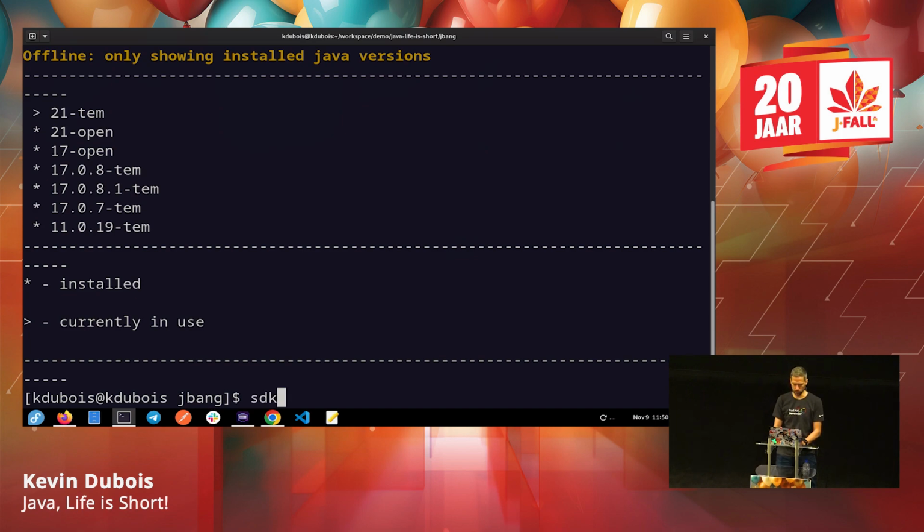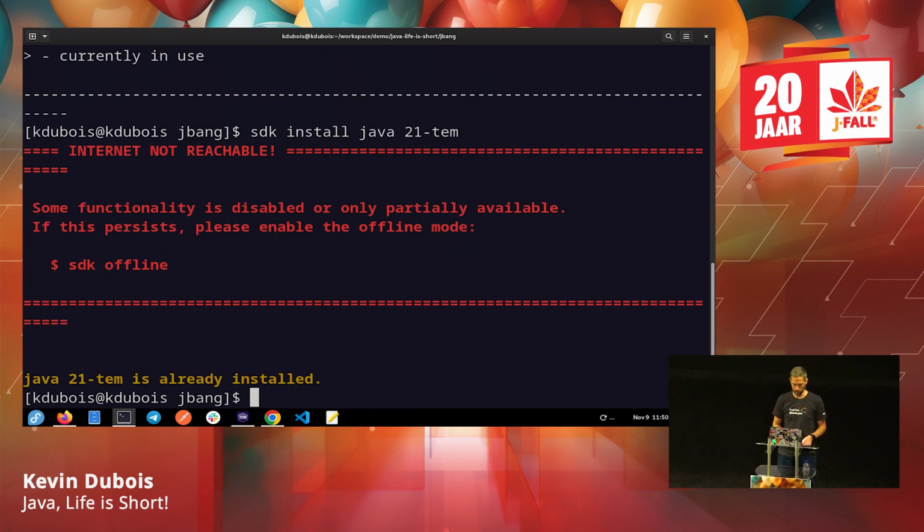And then, if I wanted to install a new version, you could do sdk install java, and then you would tab, and if the internet was connected, it would show me the different versions of Java. So then you could say, hey, I want to install Java 21 Temurin, and then it would install it. Fortunately, I already have this installed. Wow, that's a really in-your-face error message, right? So, internet not reachable. Anyway, that's how you would install a new version.